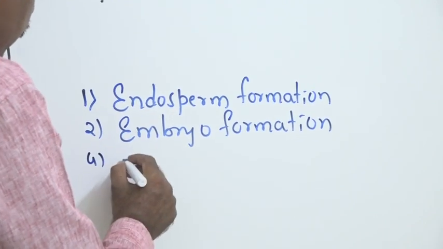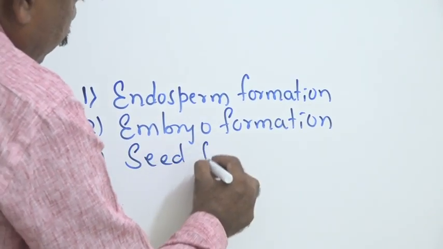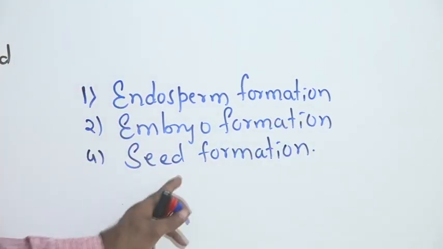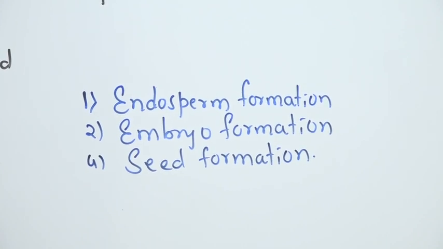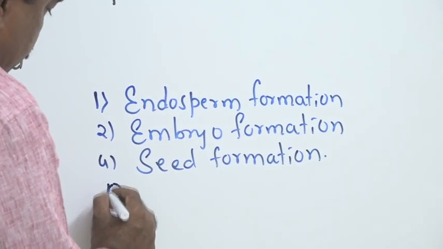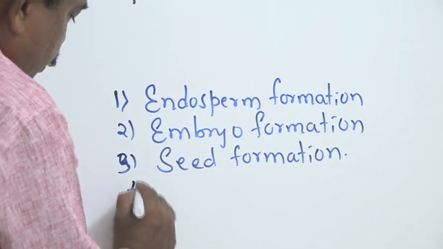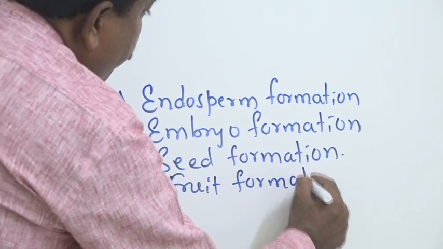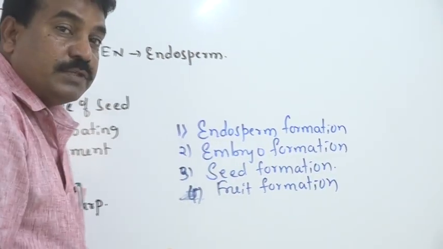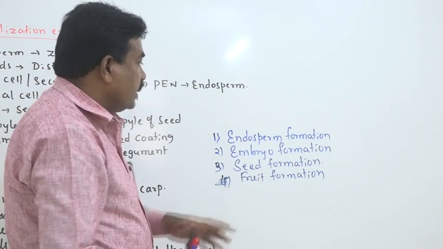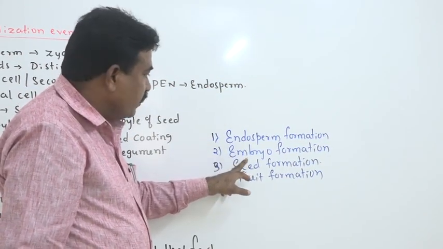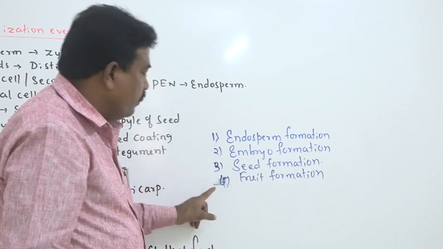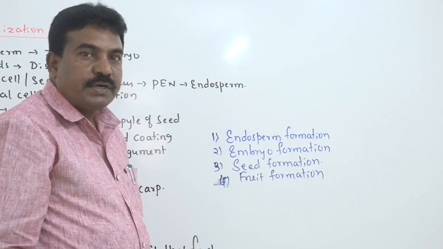Then the next one, seed formation. The fertilized ovule itself we call the seed. That seed formation takes place. Then lastly, the most important, fruit formation. These are the four important terms given in our textbook that we have to study: endosperm formation, embryo formation, seed formation and fruit formation. All these four important post-fertilization events we have to consider in the next part.